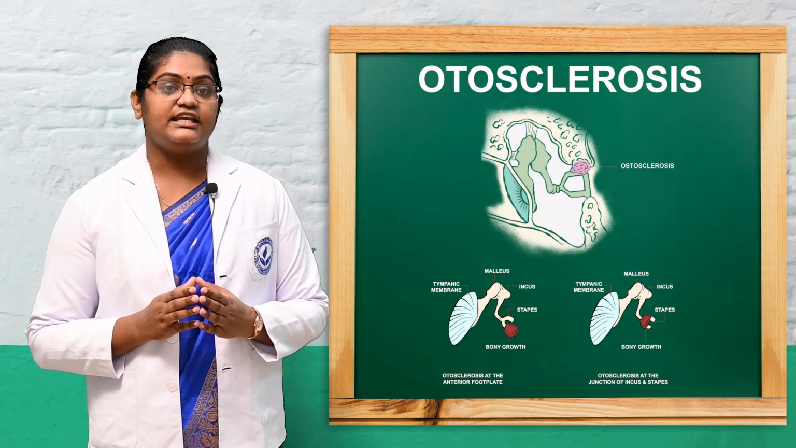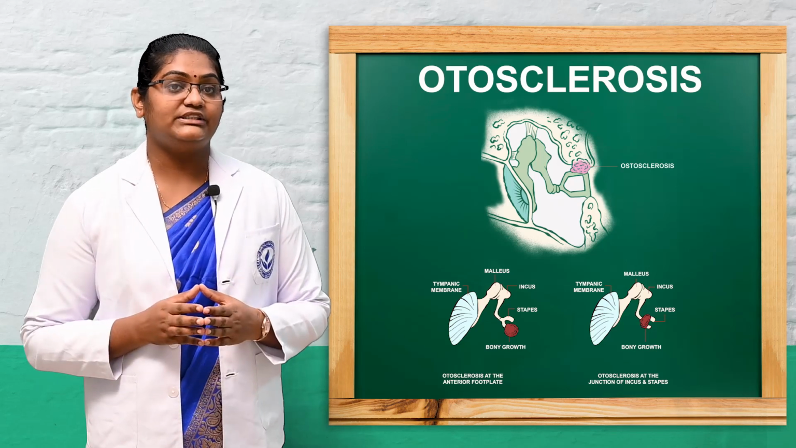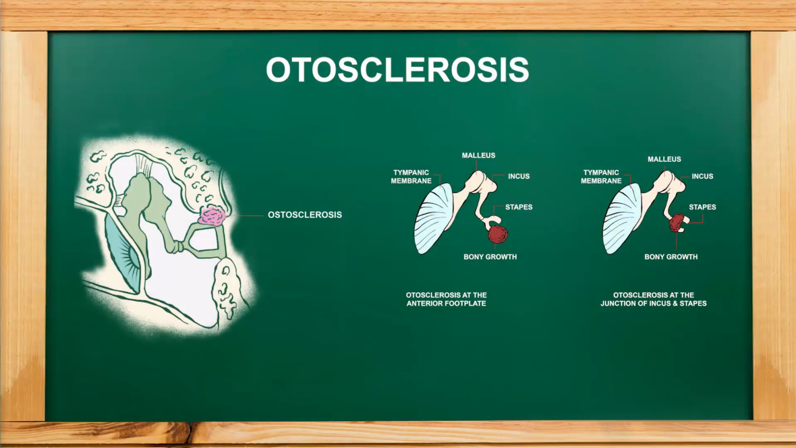So here you can see there are three small bones in our middle ear, near the eardrum. That is the malleus, incus and stapes. When there is a problem in the ear, especially in this condition, these three bones are unable to vibrate freely. So that leads to deafness. Here we'll see the definition of otosclerosis.